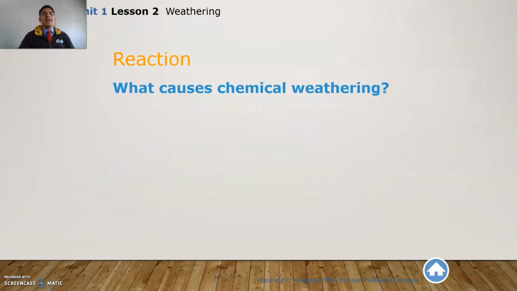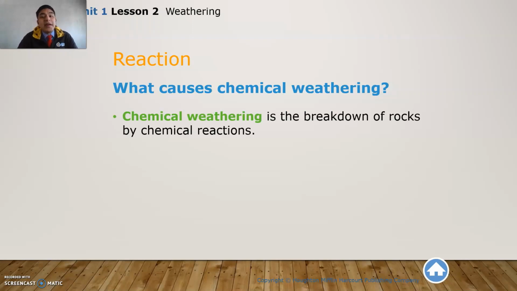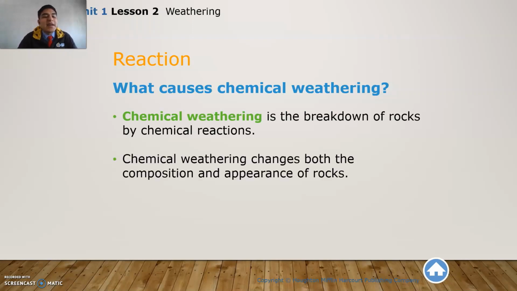So we have what causes chemical weathering. Notice that chemical weathering is different than physical weathering. Chemical weathering is the breakdown of rocks by chemical reactions. Chemical weathering changes both the composition and appearance of rocks. Here we have the main difference.